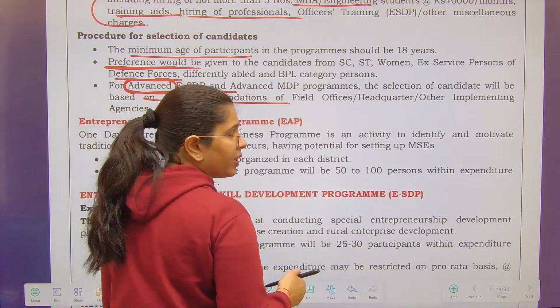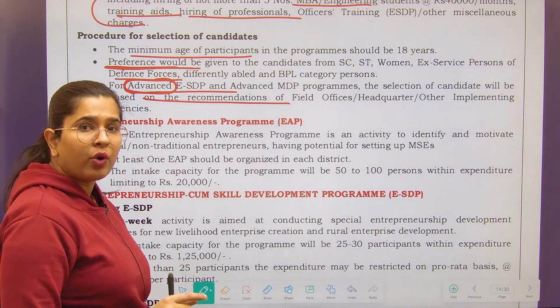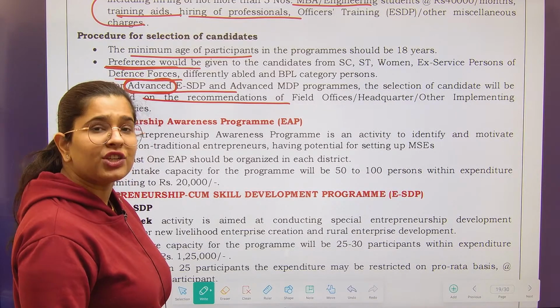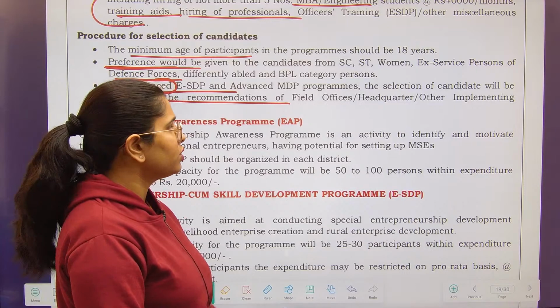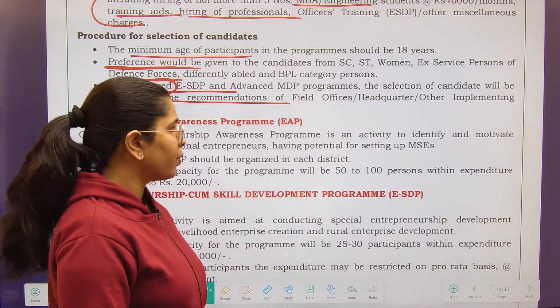Because you will see further, for this advanced level of courses, the amount which needs to be spent is also higher. So when you are spending such a higher amount, you should be identifying the beneficiaries through some credible institution. Hence the limit has been provided.